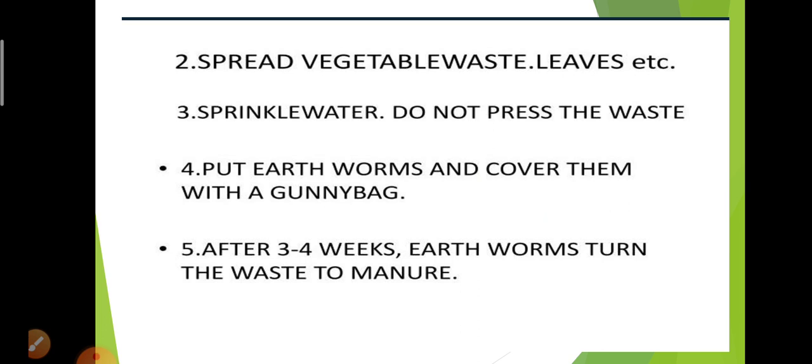Then put earthworms and cover them with gunny bags. We have to leave this for 3 to 4 weeks. At the end of the 4th week, the earthworms turn the waste into manure. Manure means compost here. So this method is said to be vermicomposting.